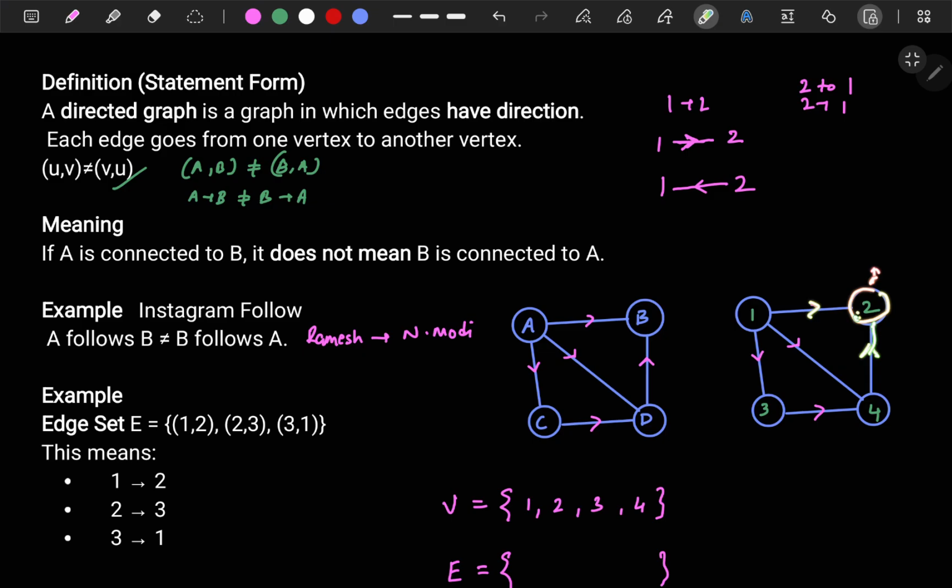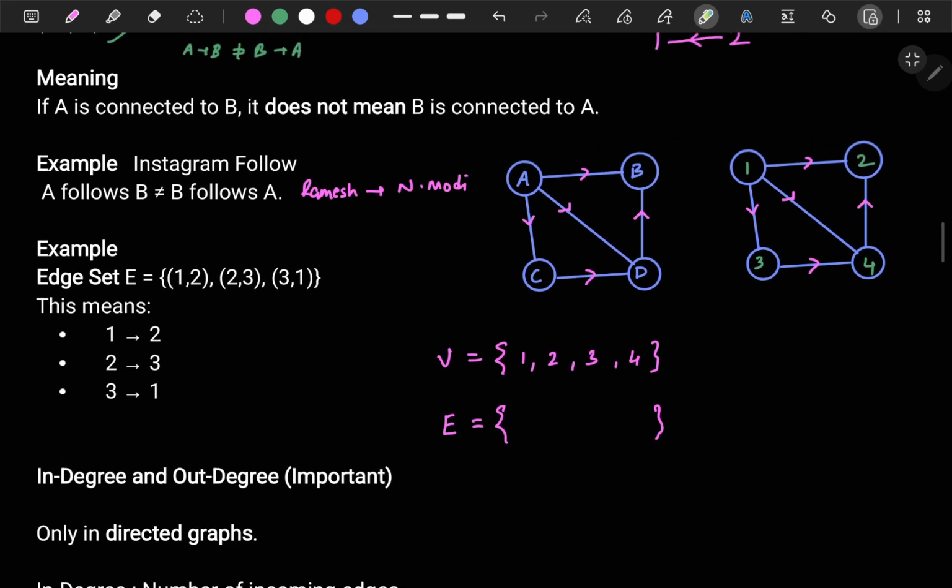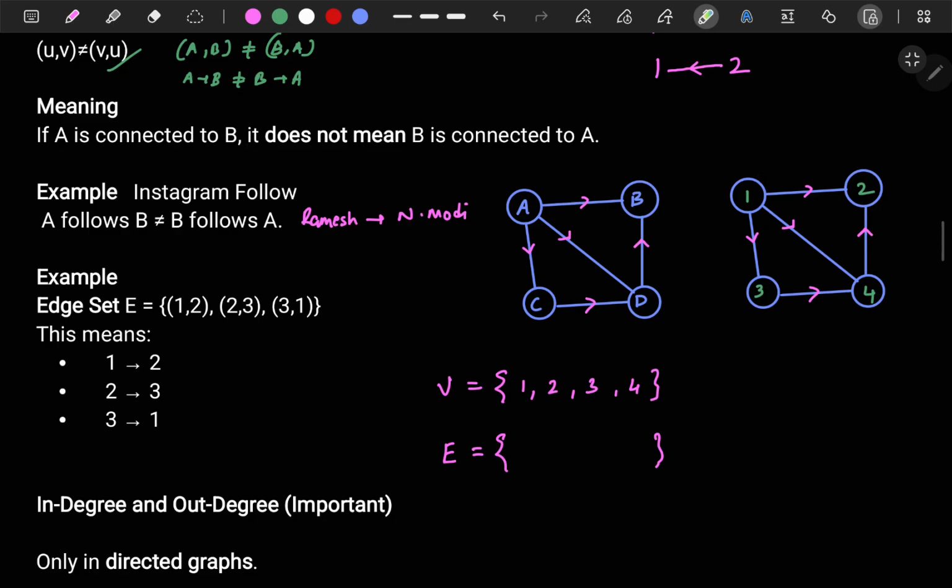So this is how a directed graph establishes the relation, or shows the relation between the two nodes. Now you have to identify how many incoming edges and how many outgoing edges there are. So how can you understand? Look at node 1: how many incoming edges are there, or how many outgoing? Is there any incoming edge here? I will take one more color. Incoming edges I will represent with I, and outgoing edges I will represent with O.